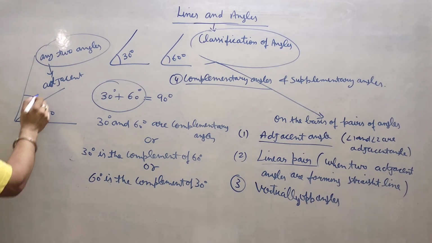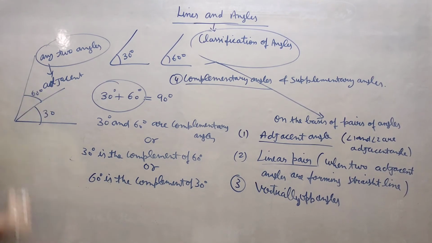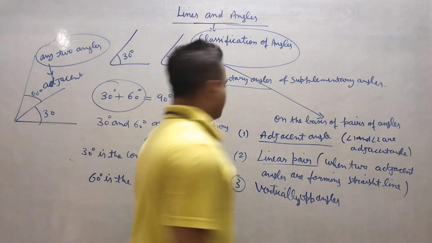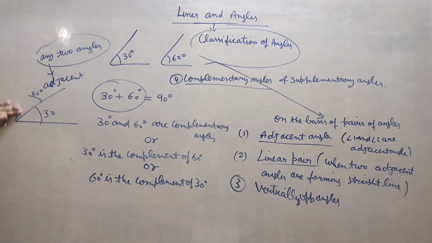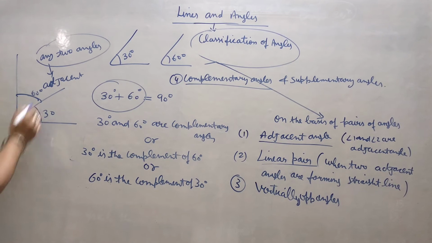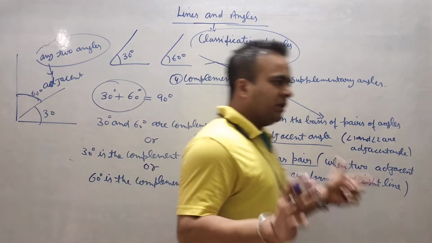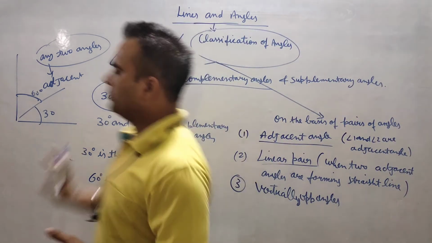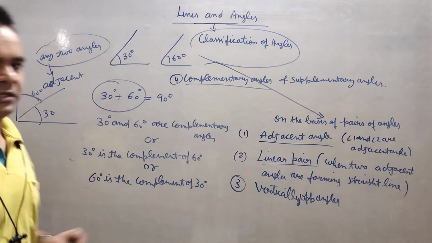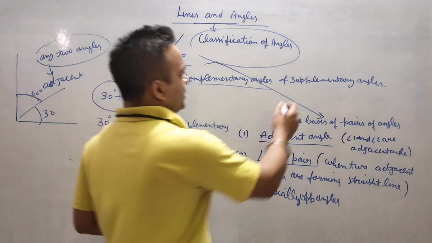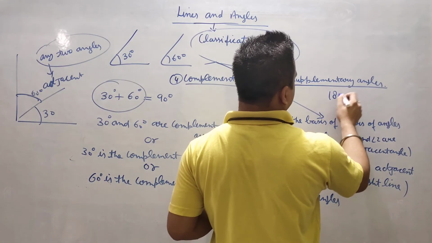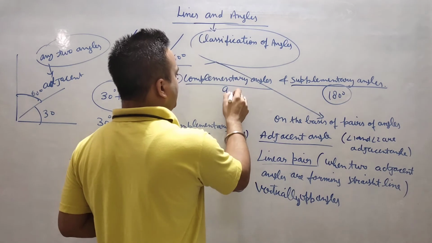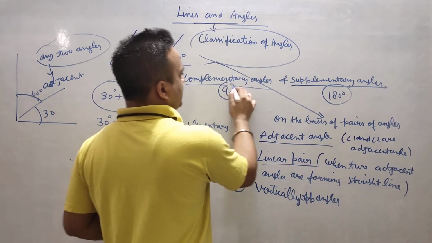So 30 degree and suppose it is 60 degree, they are also forming 90 degree, right? Okay, I think we should make 90 degree properly so you can understand. So in complementary, it doesn't matter whether they are adjacent or separate, but the sum should be 90 degree. This is the condition here. For supplementary, the same thing, but the sum should be 180 degree in this case. In this case 90 degree, and in this case 180 degree.